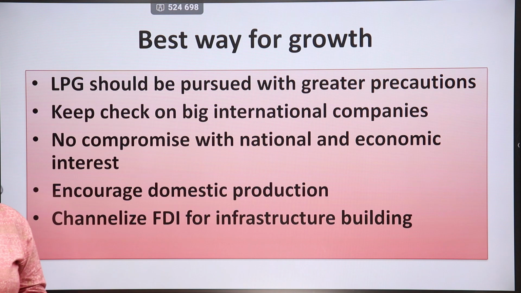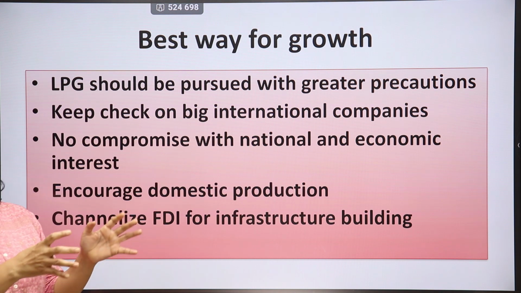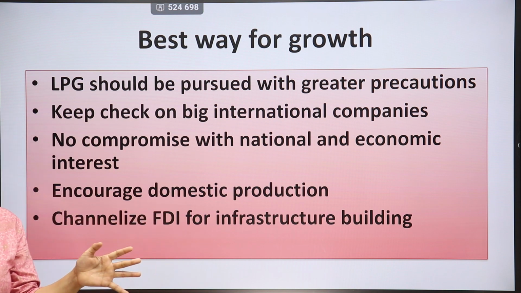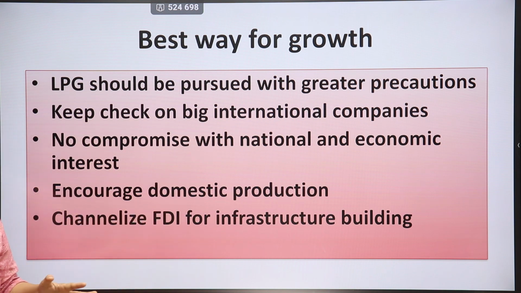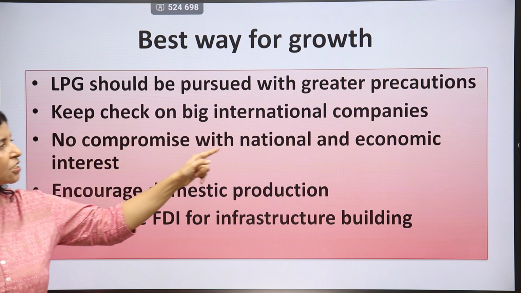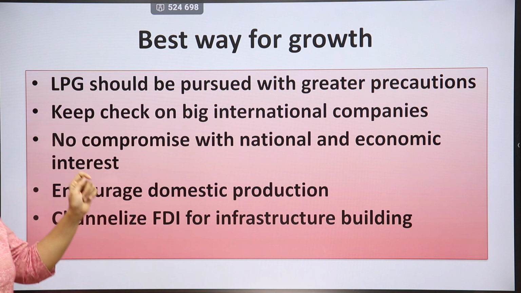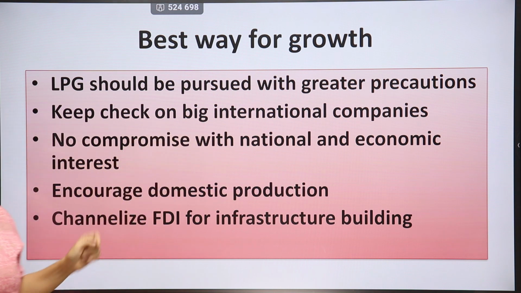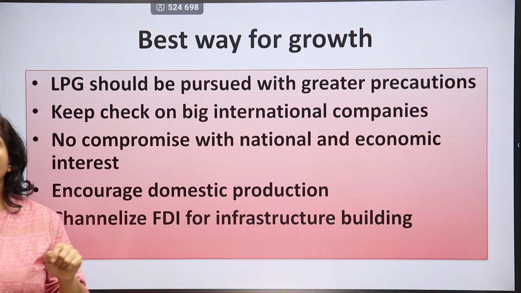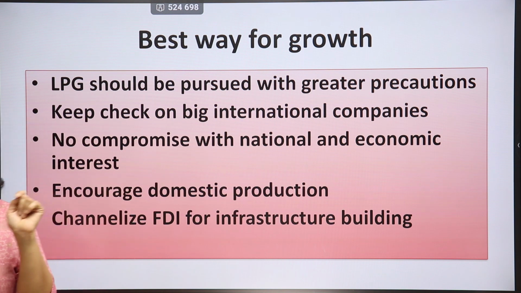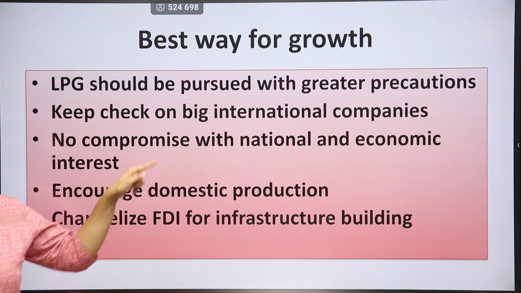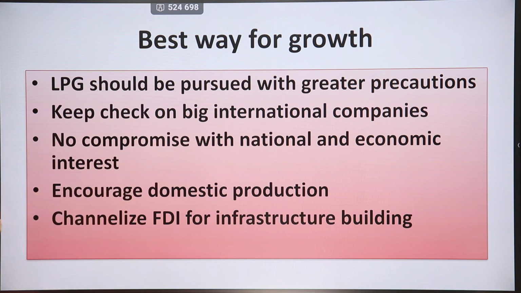See, big international companies can make any changes in our economy when a free hand is given to them in operation of their affairs. So they need to be controlled properly. No compromise with national and economic interest. No compromise should be made in national and economic interest. Why? Because MNCs can operate according to their own whims and manners, and they can harm the national and economic interest of this nation also.